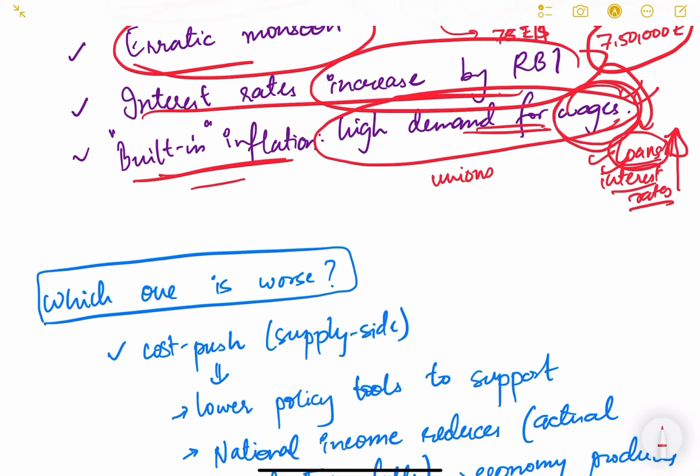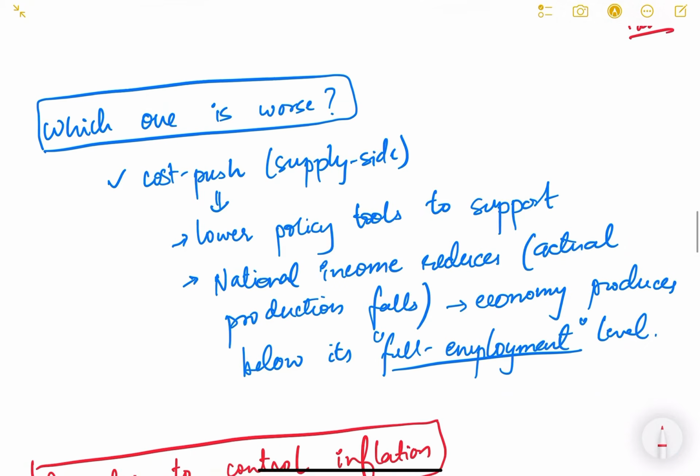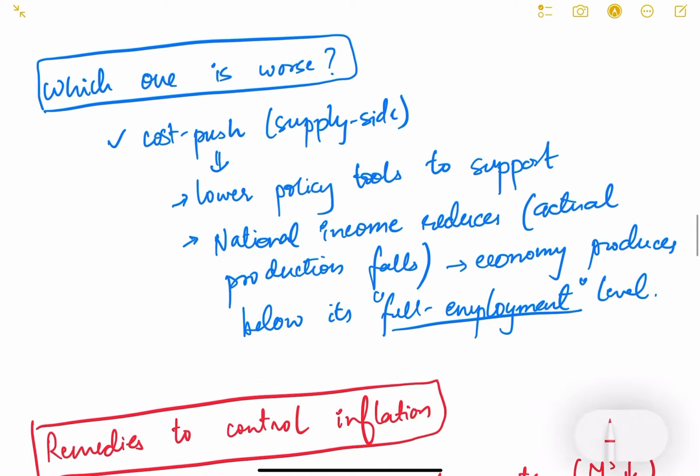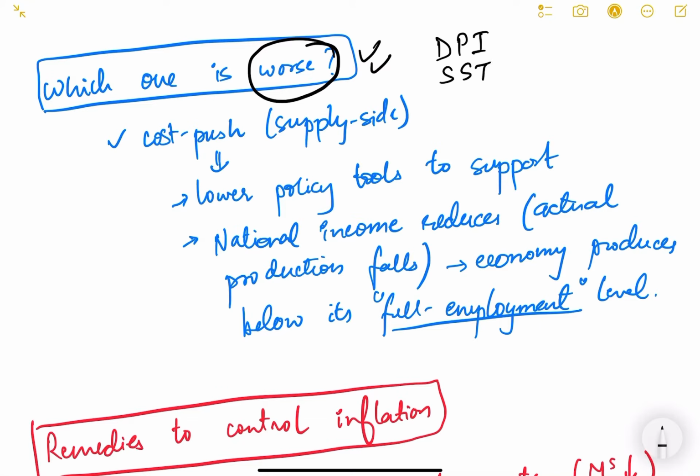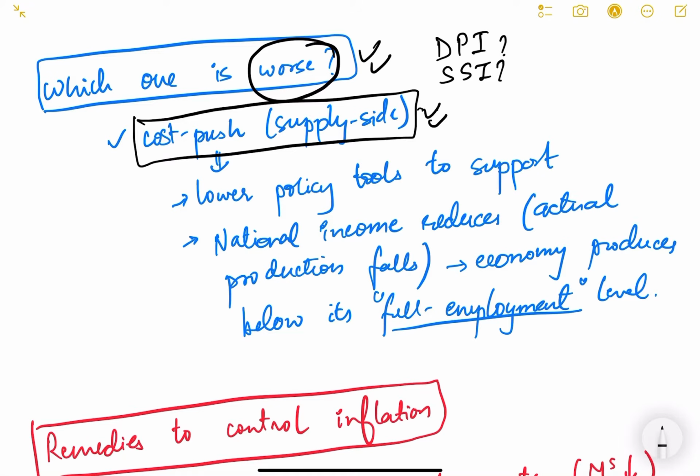So these are the two types of inflation I wanted to discuss with you. Now let us think a little bit about which one is worse. इसमें से कौन सा ज़्यादा खराब है? Demand pull inflation or supply side inflation, which one is bad? You can argue on both sides, but it makes a very convincing case that cost push inflation, that is the supply side inflation, is worse than demand pull inflation.